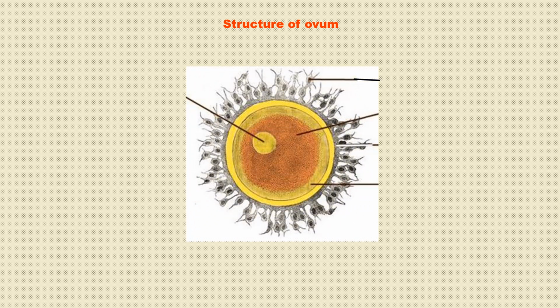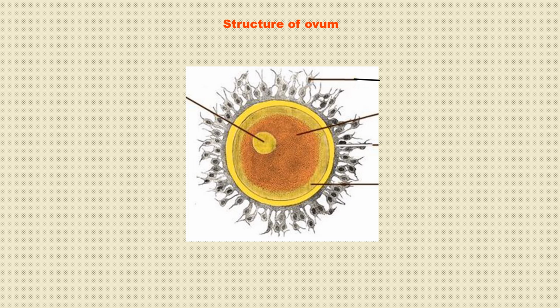Structure of the ovum, the female reproductive gamete. The mature ovum or egg is spherical in shape. Spherical means round in shape. The ovum is almost free of yolk in the center part.